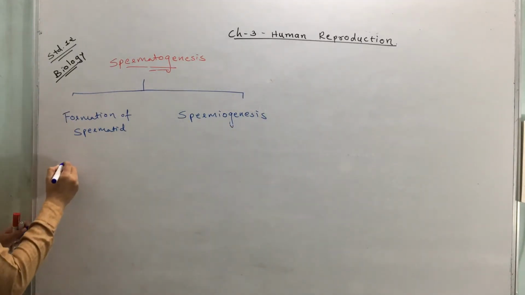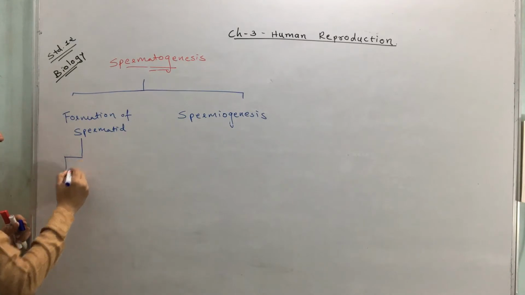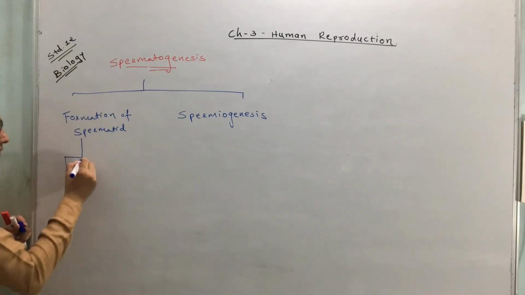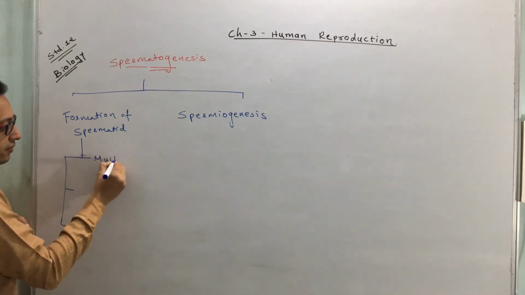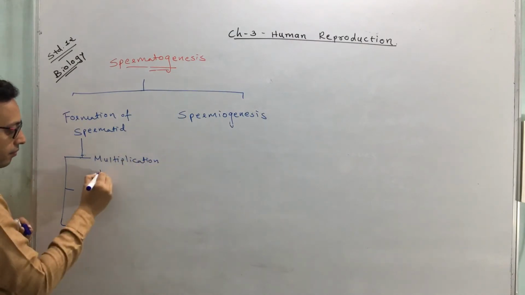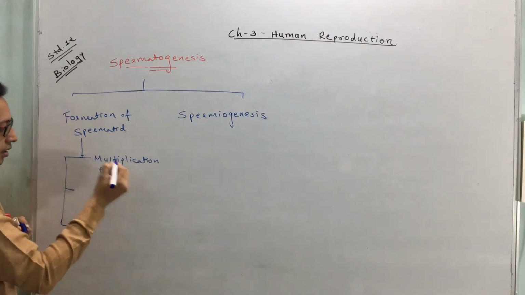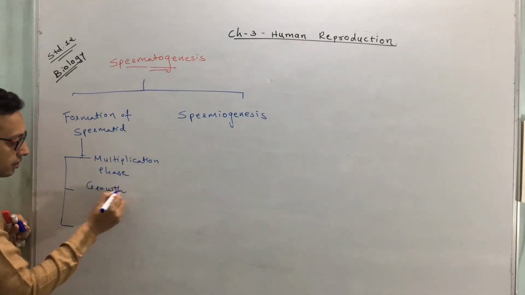Formation of spermatid occurs in three stages. Which are the three stages of spermatid formation? The first stage is called multiplication phase. The second one is called growth phase.